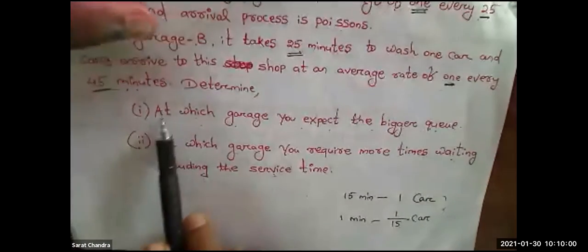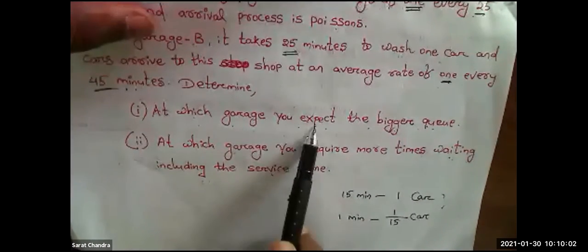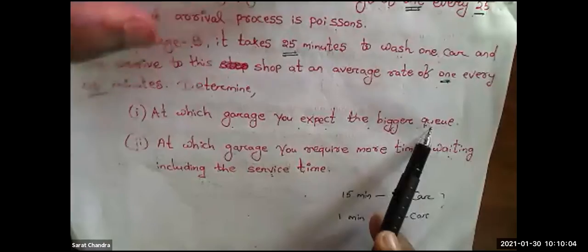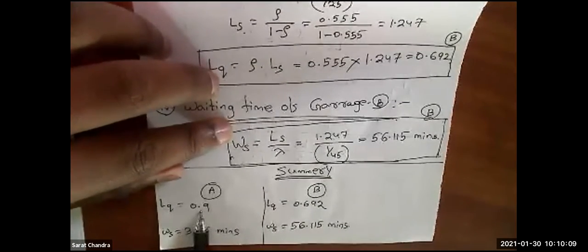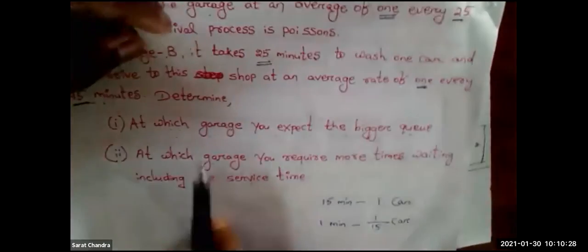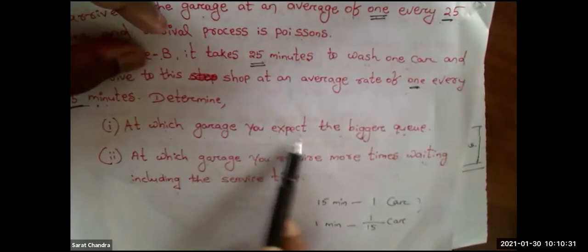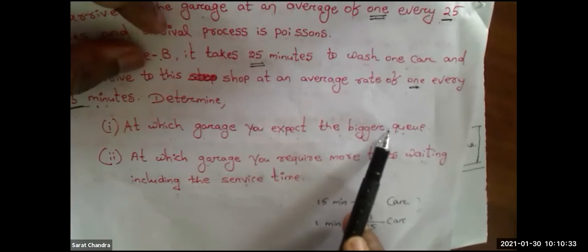Okay, so now come to the question. The first point is, at which garage do you expect the bigger queue? In garage A, the length of the queue is 0.9. In garage B, the length of the queue is 0.6. So in which garage will the queue be bigger? In garage A. So the answer to the first question is that in garage A we can expect a bigger queue.